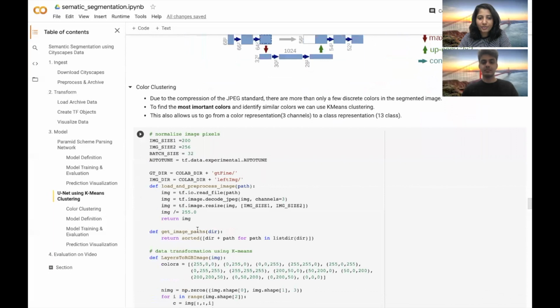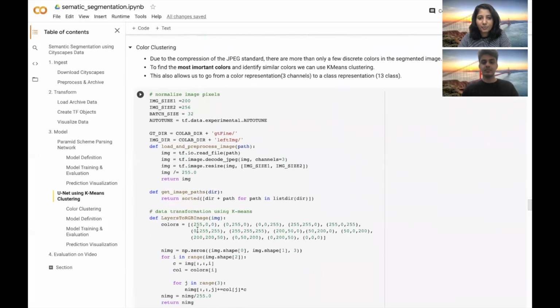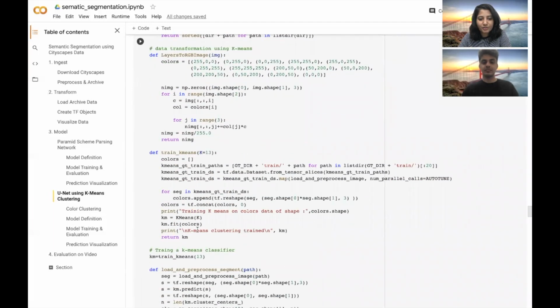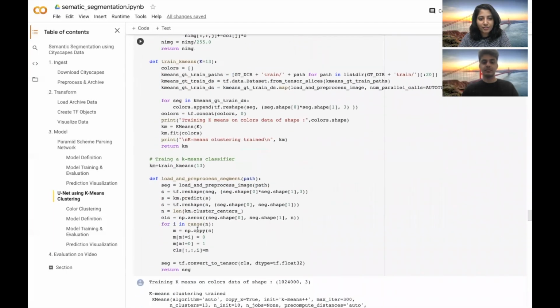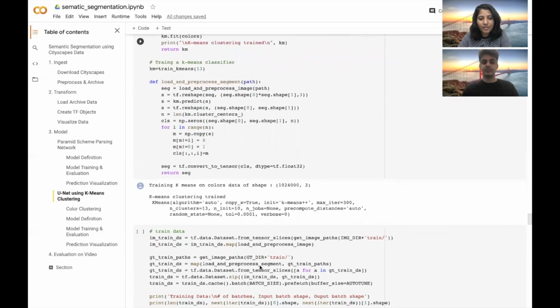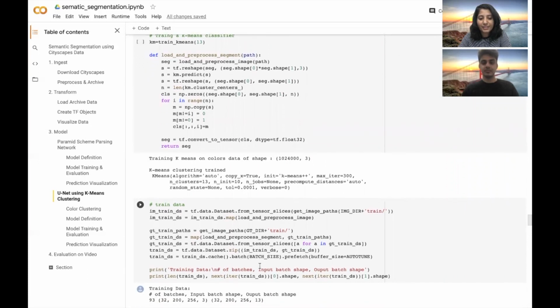So what we have done is, first we have performed a K-means clustering model on our input images. Here we trained a K-means clustering model, and the number of clusters we have provided is 13. The training data for the K-means clustering was different pixels and the RGB values for those pixels. Based on this, we trained this model which has 13 different clusters. Once this model is trained, we will use this to transform our training data.